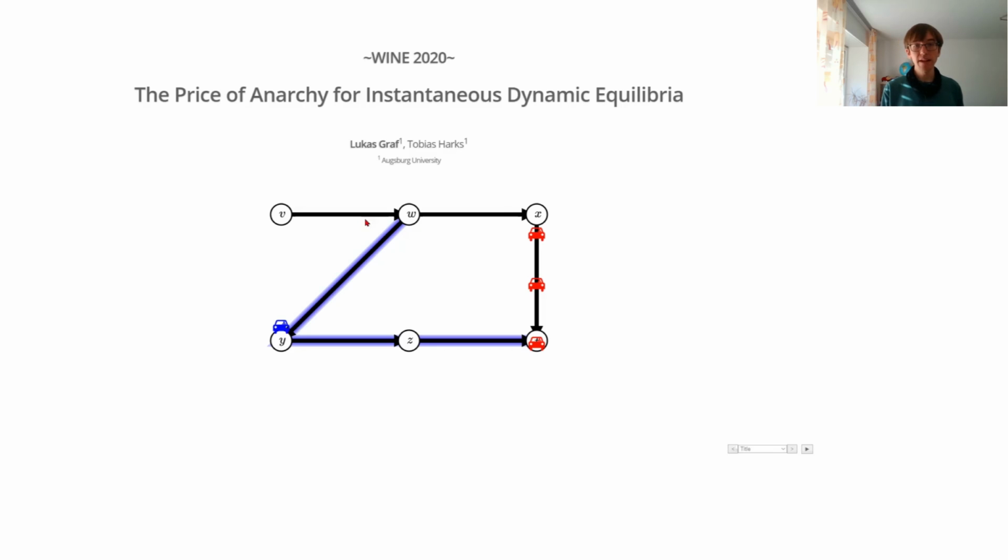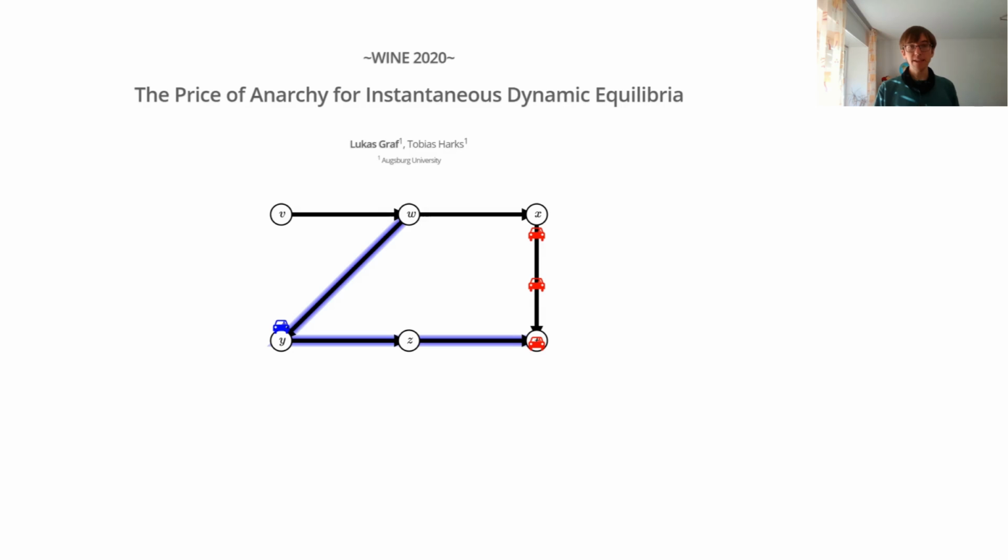Here, for example, the blue car, if it had continued on its journey to the right here, by the time it would have arrived at X, the traffic jam had already dissolved. So taking this detour was actually unnecessary, but by the time it had to make this decision, this wasn't obvious. It only knows the current traffic situation, it doesn't know how it will evolve in the future. And so we can't expect optimal arrival times in this equilibrium, which is why we look at the price of anarchy to measure how far away from the optimal arrival time we are.